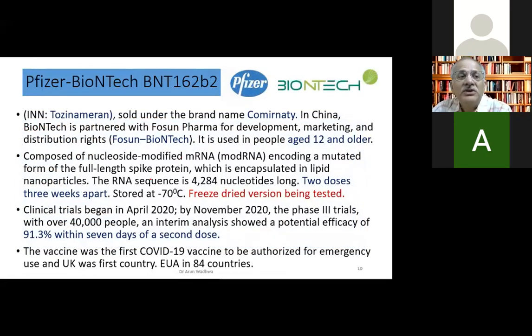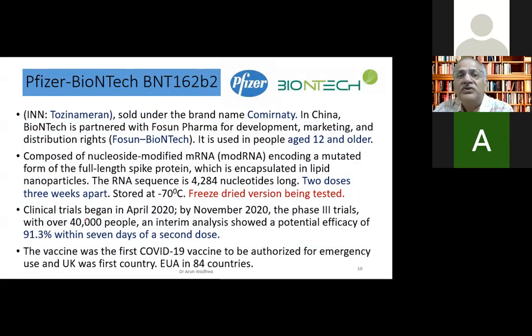So starting with the most common, which we think is the best one, is the Pfizer-BioNTech vaccine, which is made by BioNTech, which is a German company, which was actually invented by BioNTech and later on made by Pfizer. It is sold under the name of Comirnaty. So Comirnaty is the real name of the vaccine. And this company also has a tie-up in China where it's called the Fosun BioNTech. So instead of Pfizer-BioNTech, it's called Fosun BioNTech. And it's used in children 12 years plus older.